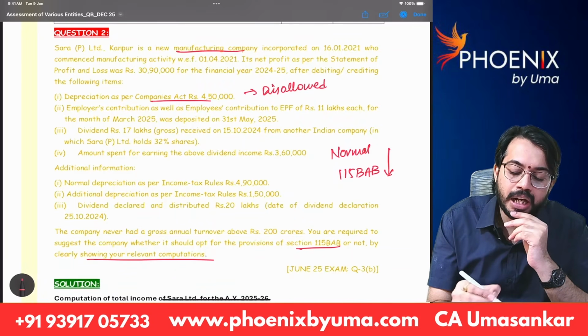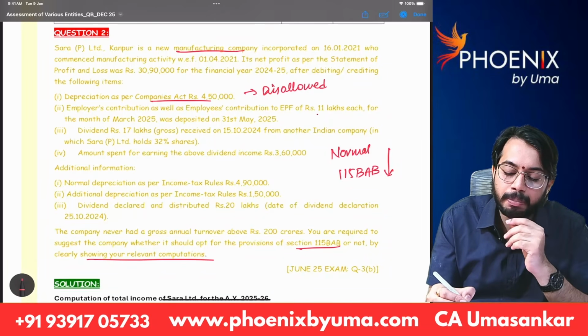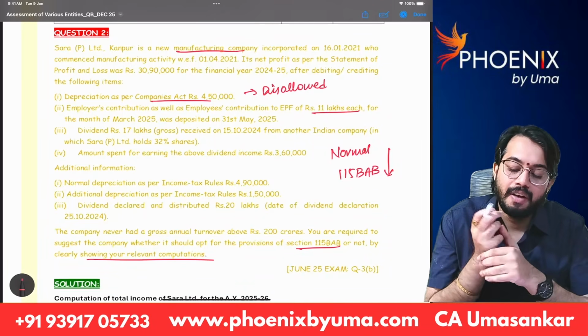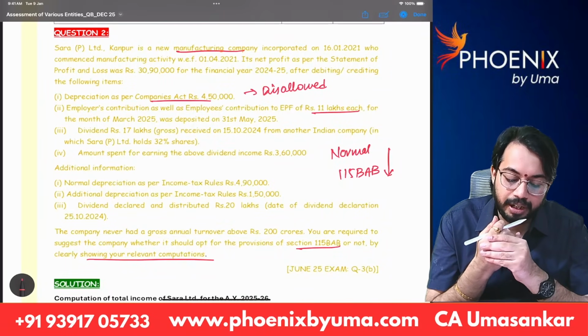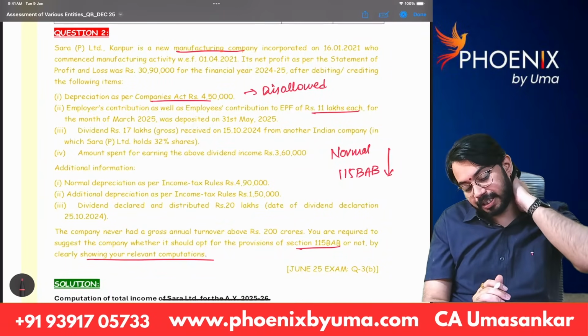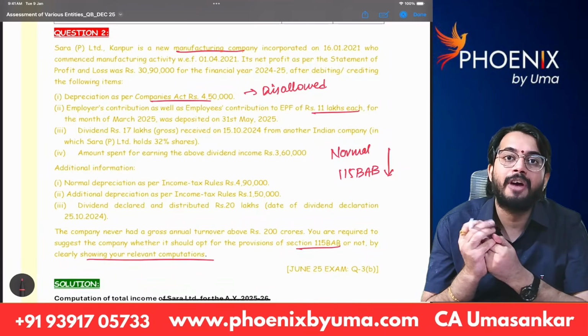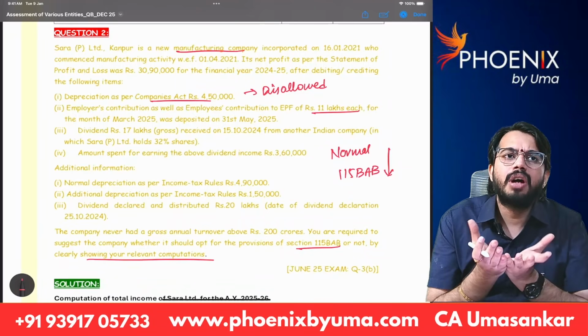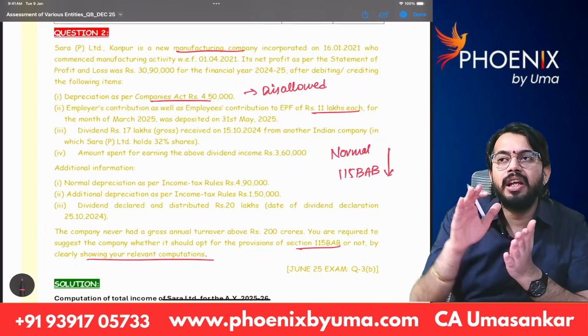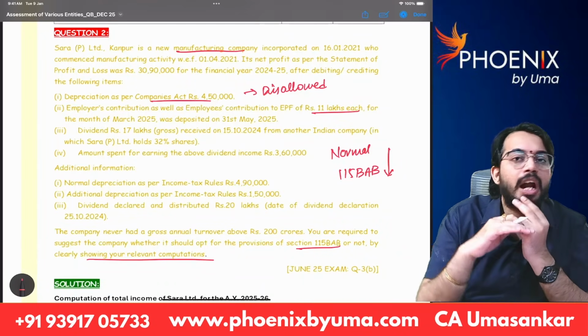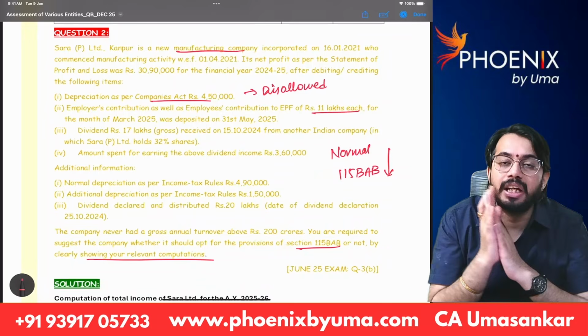Employer contribution as well as employee contribution to PF of rupees 11 lakh each for the month of March 2025 was deposited on 31st May 2025. What do you mean by this? See, employer contribution is allowed as deduction as per 43B. So as per 43B, even though employer contribution is paid next year, if it is paid before ITR due date, it is allowed as deduction in the current year.